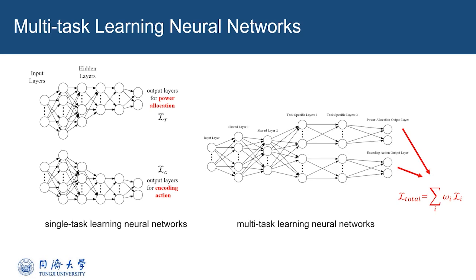There are two parts of hidden layers between the input layer and the output layer, namely shared layers and task-specific layers. The shared layers are used to learn the common information of different tasks. The task-specific layers are used to integrate information from the shared layers and learn the individual inherent characteristics. The loss of multitask learning is the weighted sum of all the tasks. However, how to define the weights is a question.